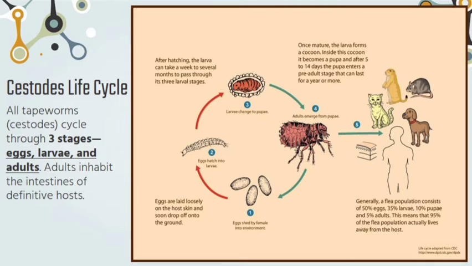Siyempre, kapag nakain na ng flea larva yung egg na galing sa pupo, mag-e-evolve siya into pupa at maging adult. Siyempre, yung adult na yon ay pwede siyang dumapo ulit sa tao o sa hayop man.